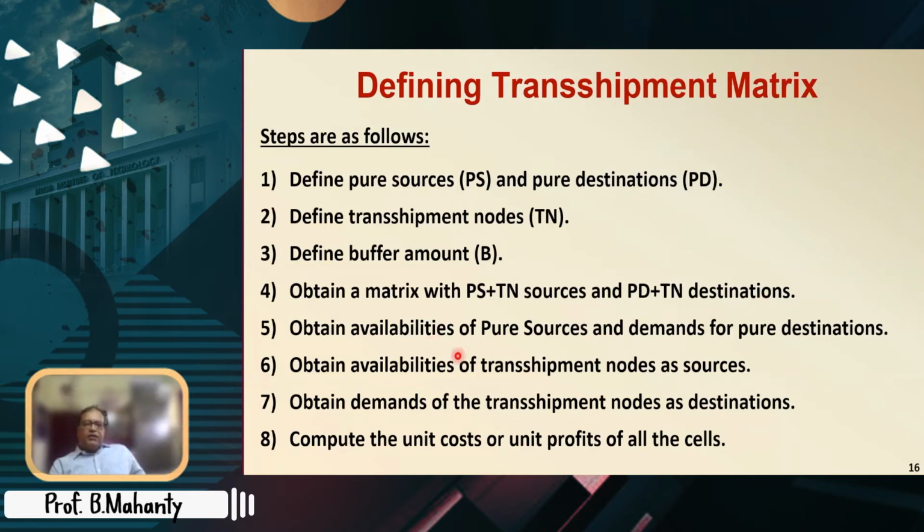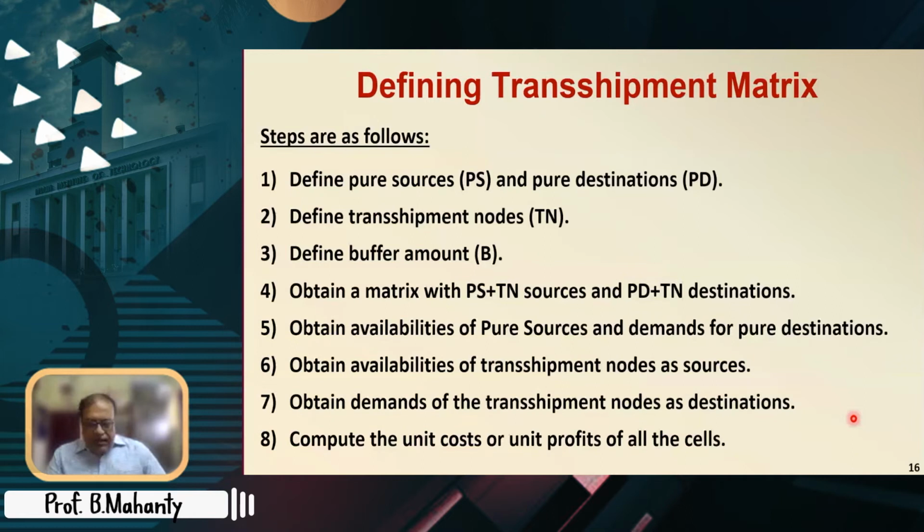Obtain availabilities of pure sources and demands for pure destinations. Obtain availabilities of transshipment nodes as sources. Obtain demands of the transshipment nodes as destinations. Then compute the unit costs or unit profits of all the cells. All right, so these are the steps.